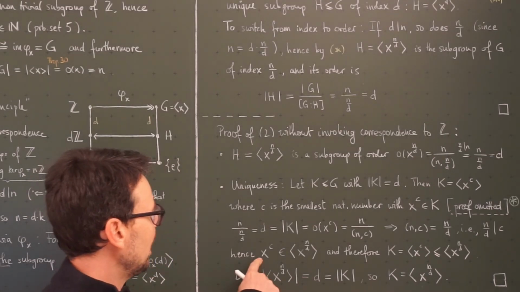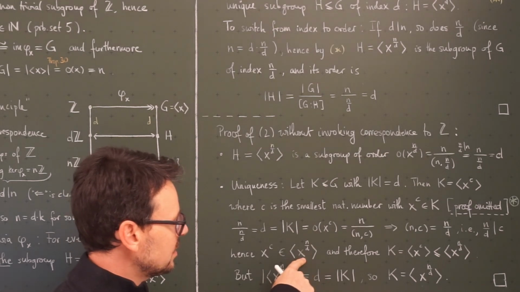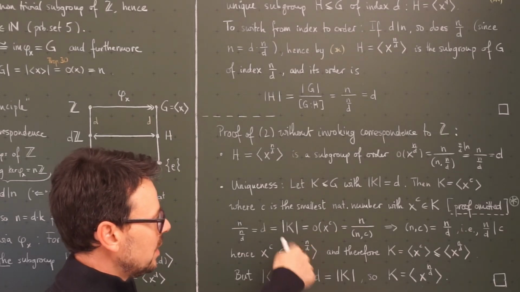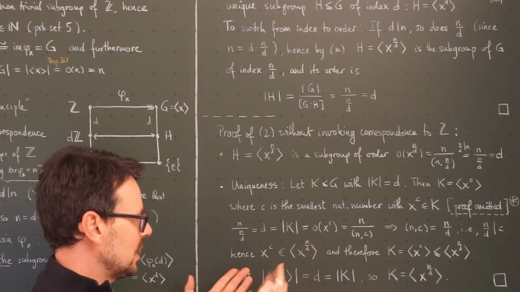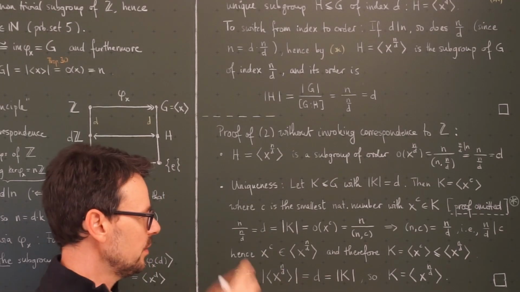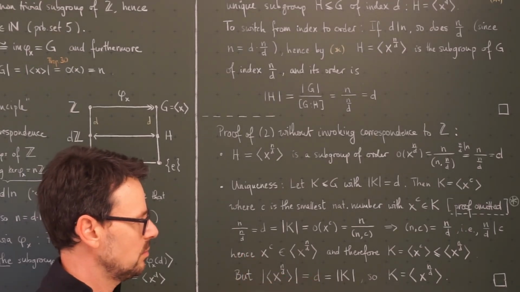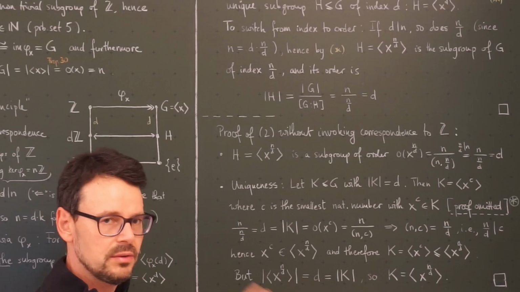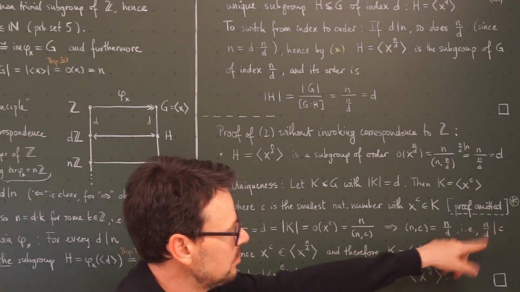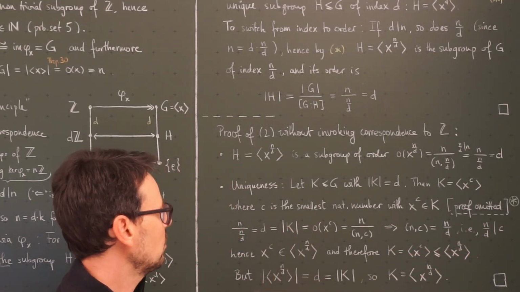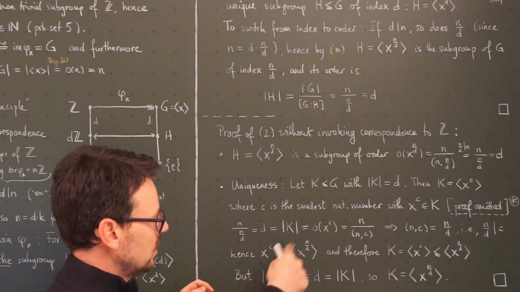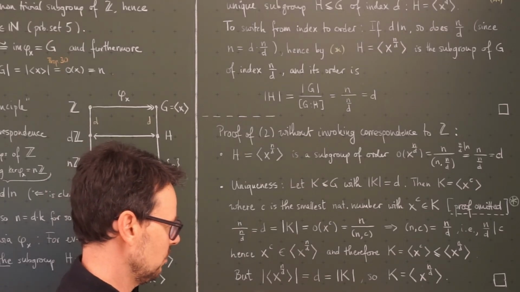But that means that x to the z is an element of this subgroup here, because you can write z as some integer times n divided by d, and this exactly means that this here lies in this cyclic subgroup. As always, if you're a beginner and this statement that I just spoke out without writing it down was not clear to you, please pause the video and think about that again. Write this here as c being, I don't know, k times n over d. And then you will see that x to the z is actually an element of this cyclic subgroup here.